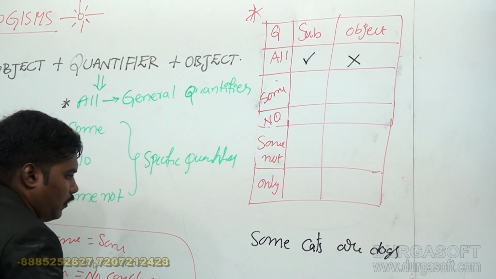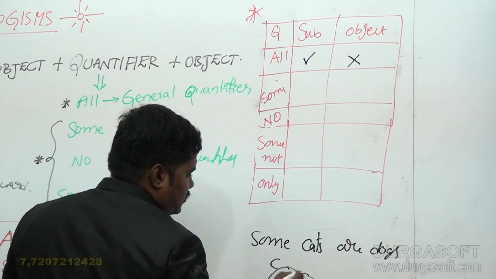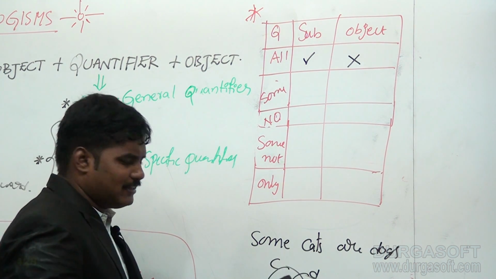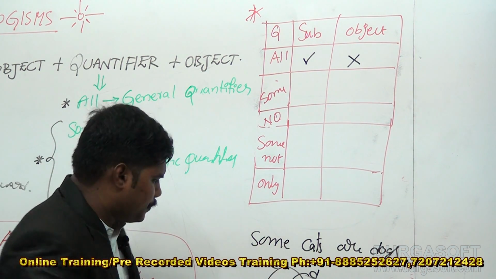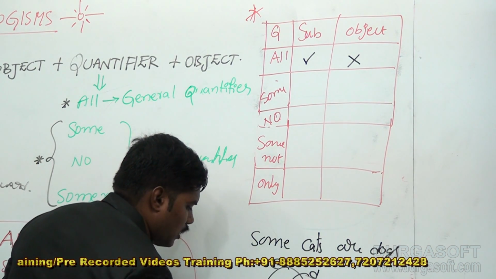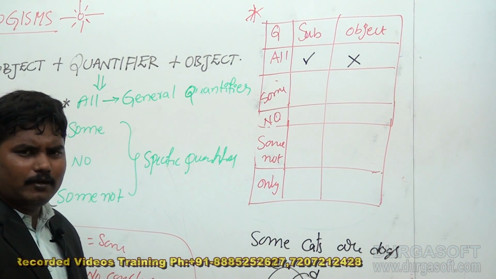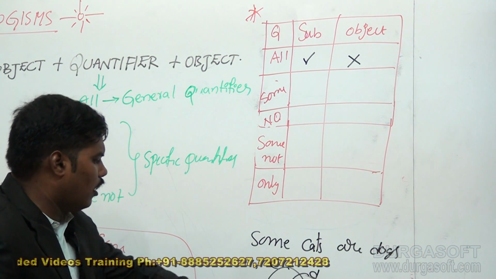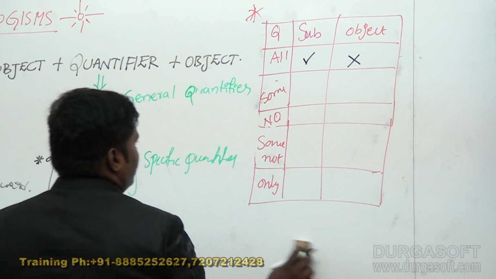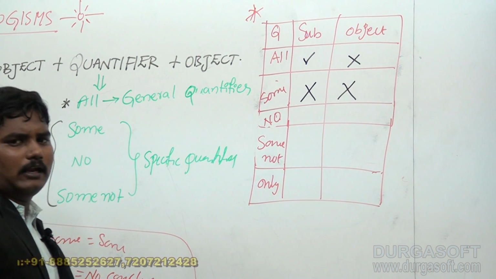When you look at this one, some cats are dogs. Am I right? Some cats are dogs is specifically quantified. These dogs may be on that side of the cats, or on this side of the cats. Is it specifically distributed? These dogs may be on this side or this side, intersecting with cats. There is no specific distribution for the some cats or dogs. So in the some condition, subject and object are not distributed.